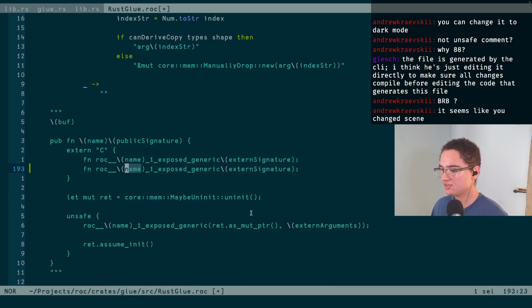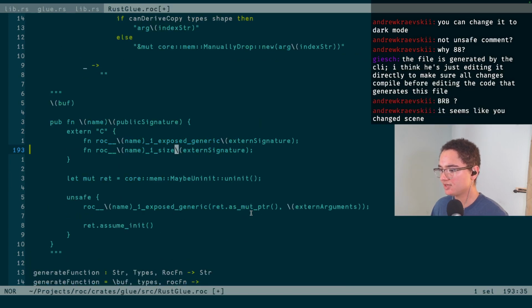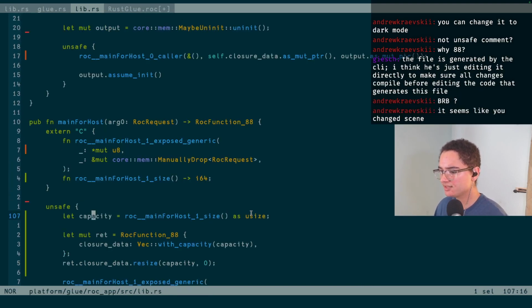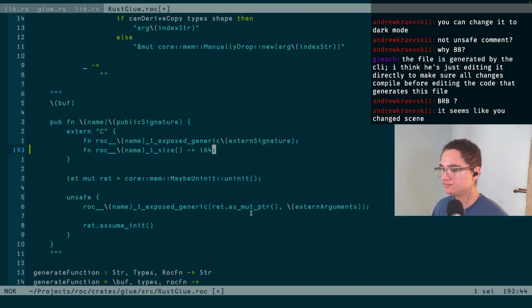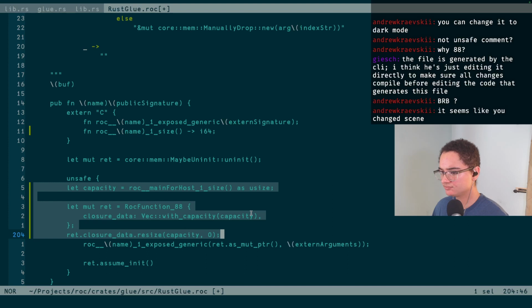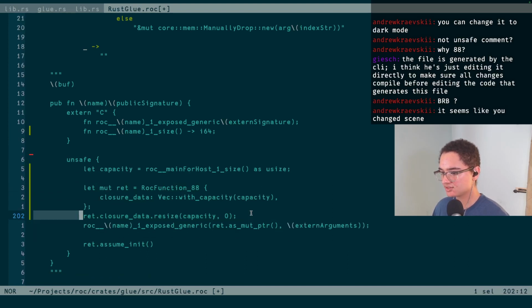So this other one is going to be the size function, which again, I'm hoping the name is correct. I think it's just size, like that. And I can double check it later. But its signature is known always because it's always the same signature. So I don't have to mess with it at all. And then most of this, I think, can just be copied right on over. Tabbed in an extra time to match what's expected.